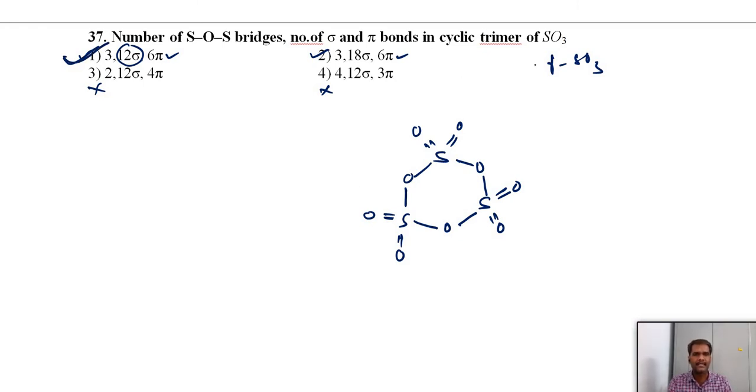And based on the same cyclic trimer, they may ask you another type of question. The cyclic trimer of SO3 contains how many SS bonds? SS bonds means 0. No SS bond. In this case, we have only SOS linkages.